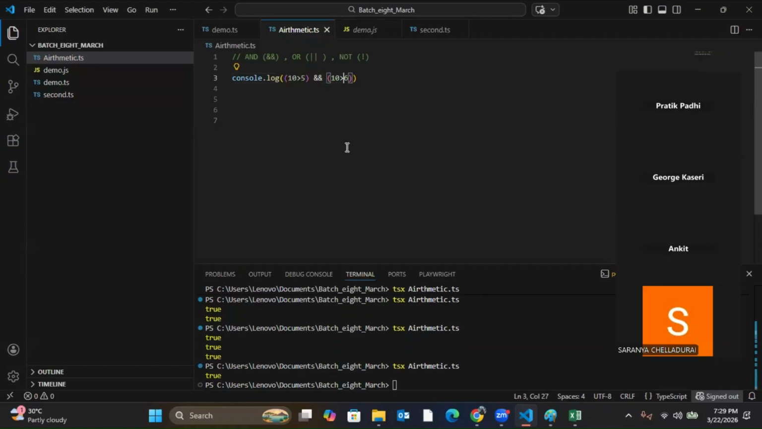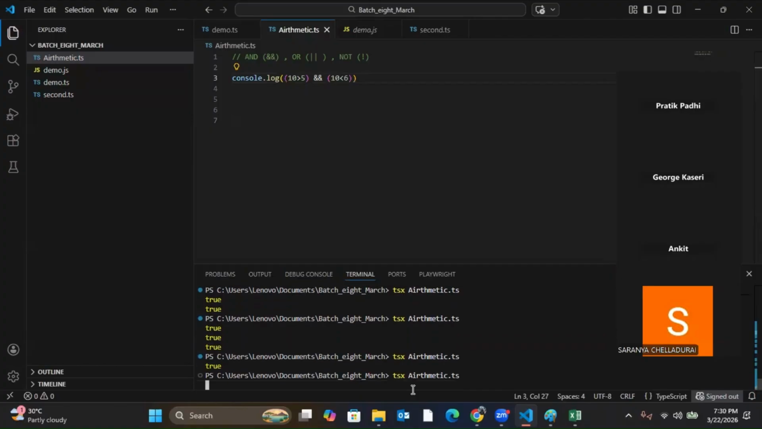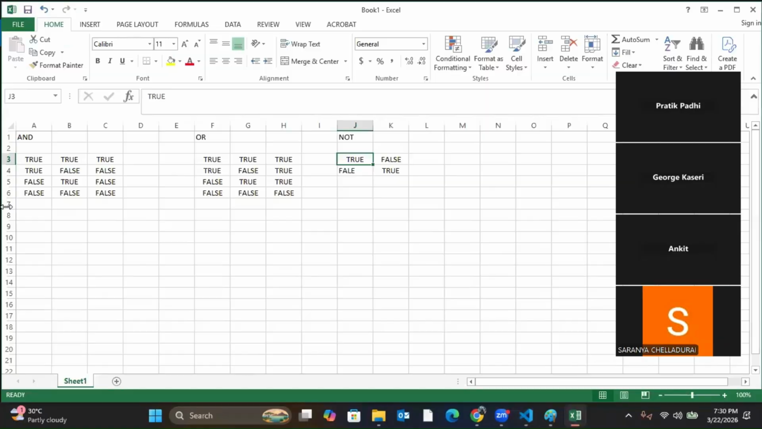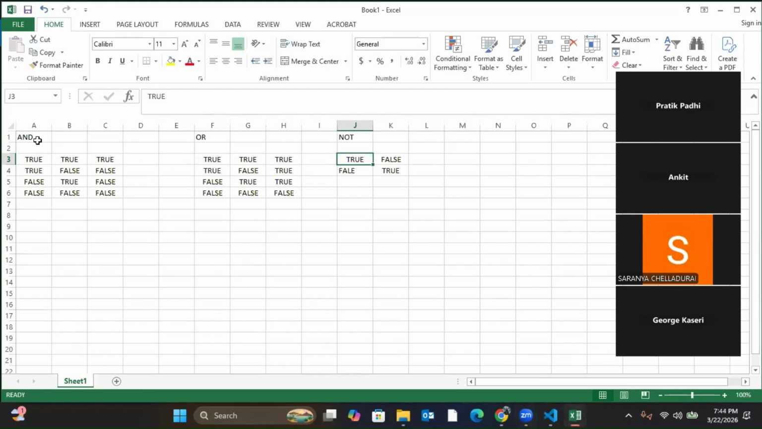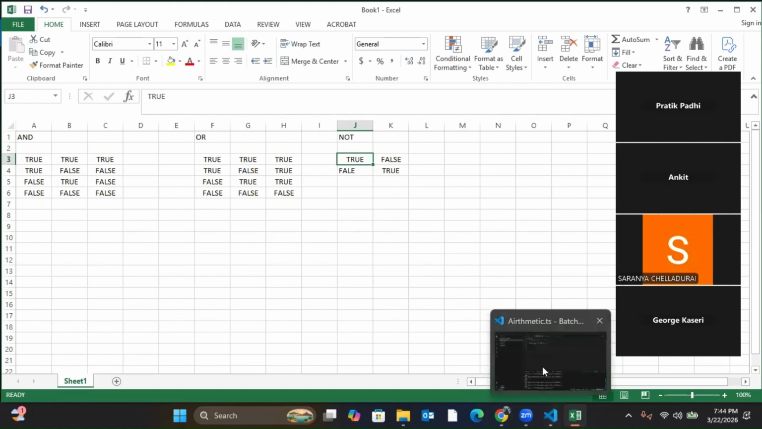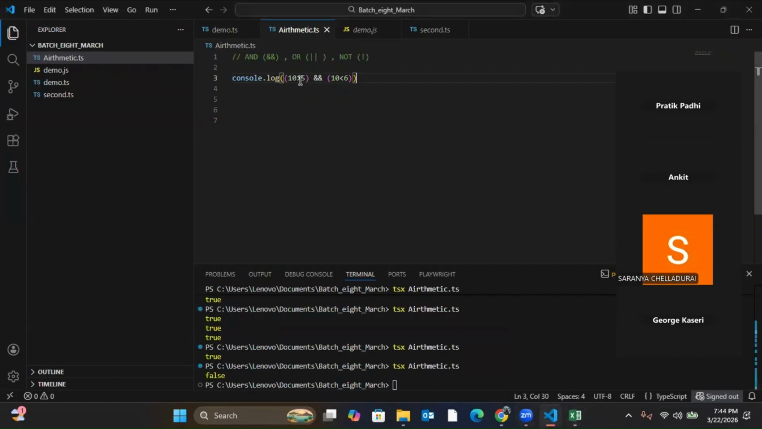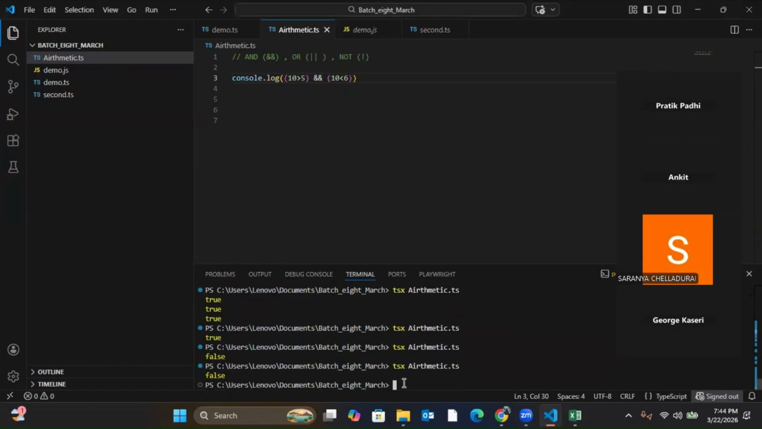Let's say if one is false, true and false. What is the answer? False. It will print false. See, true and false is false. But we are discussing the AND operator. So you understood in which condition it will be true and in which condition it will be false. Now, when I'm giving 10 greater than 5, that is true, and 10 less than 6, that is false. True and false, for AND it will be false only. So if I run it, it is false.